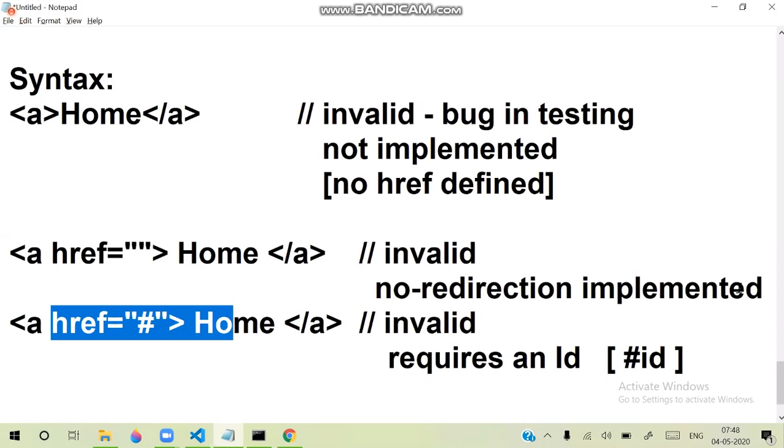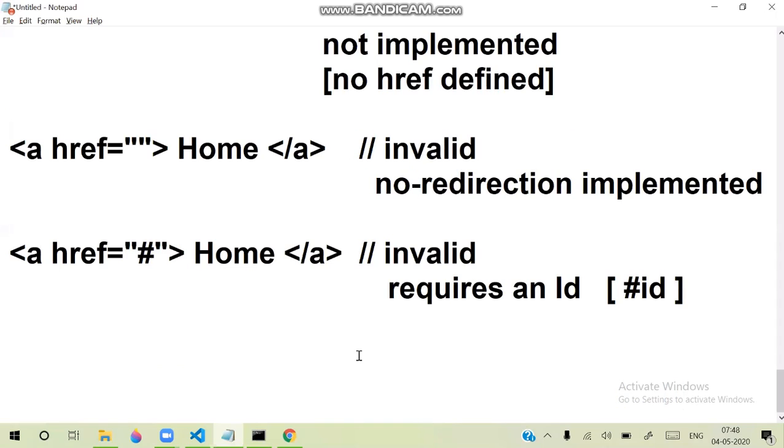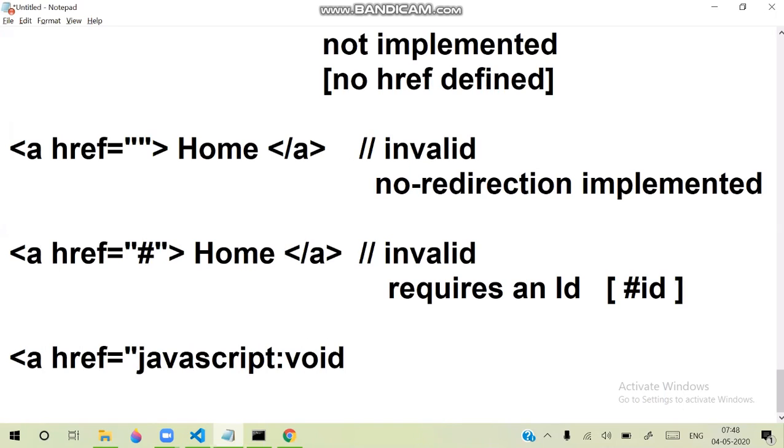Then how do we tell the testing tool that this is not a problem, and that later it will be implemented? We can write it like this: anchor href equal to javascript colon void. We define it this way, and this is valid.